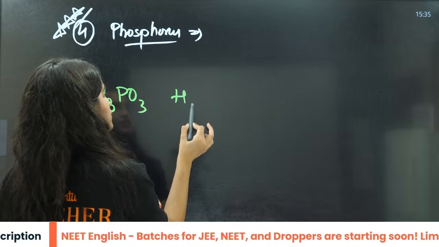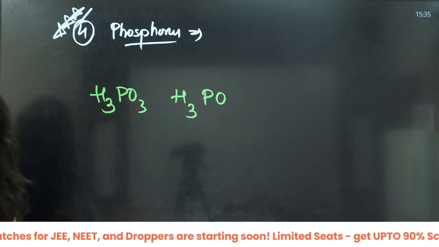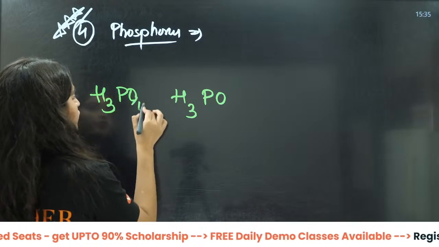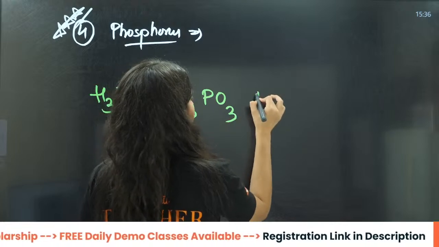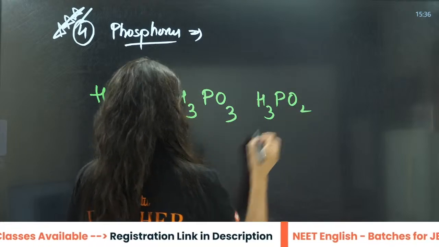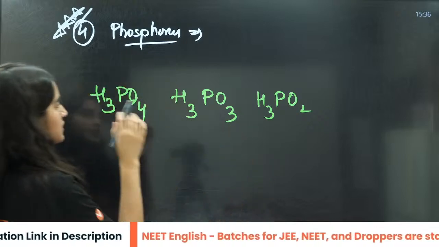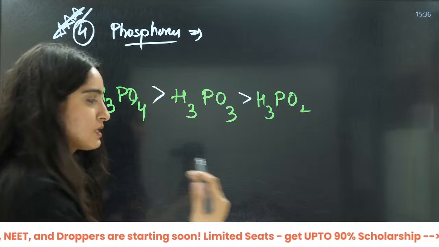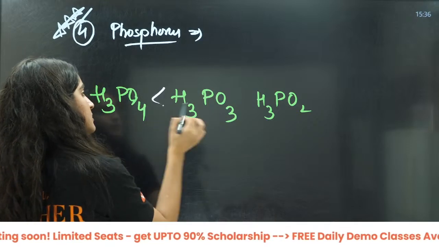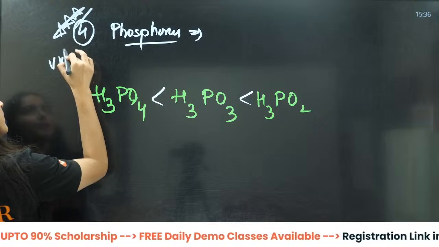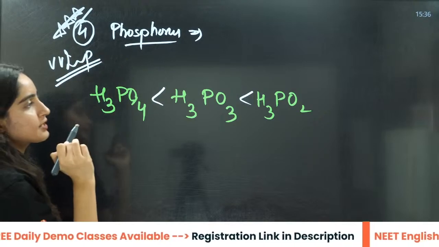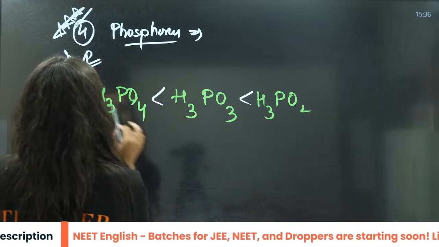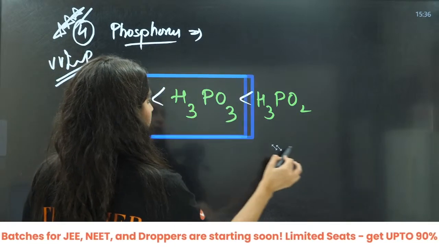H3PO3, H3PO4, and H3PO2. Now, your assumption is that the one with more oxygen atoms should be more acidic, like this. This is our assumption, but actually it is like this. And this is a very, very important exception. But the reason behind it we will not do today.